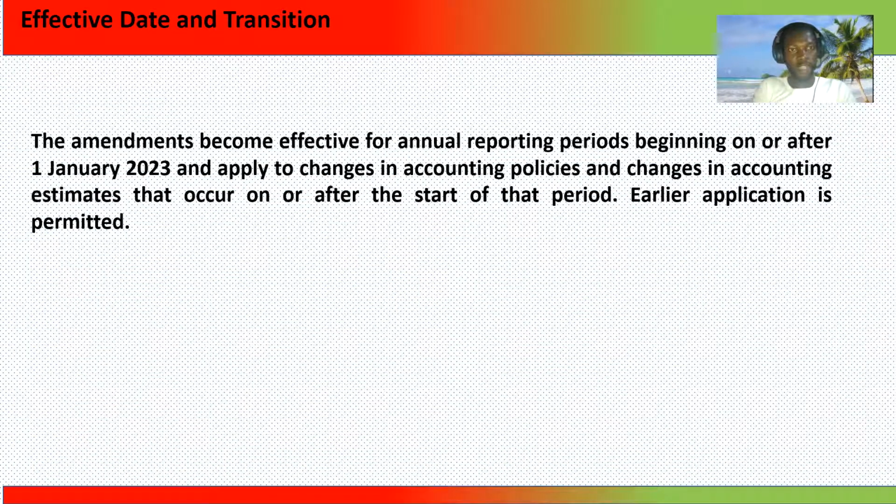The effective dates of the amendment to the standard. The amendment becomes effective for annual reporting periods beginning on or after 1st of January 2023, and applies to changes in accounting policies and changes in accounting estimates that occur on or after the start of that period. Earlier application is permitted.